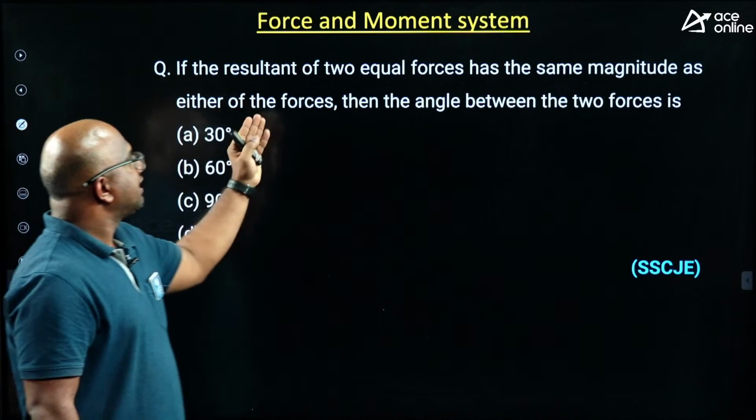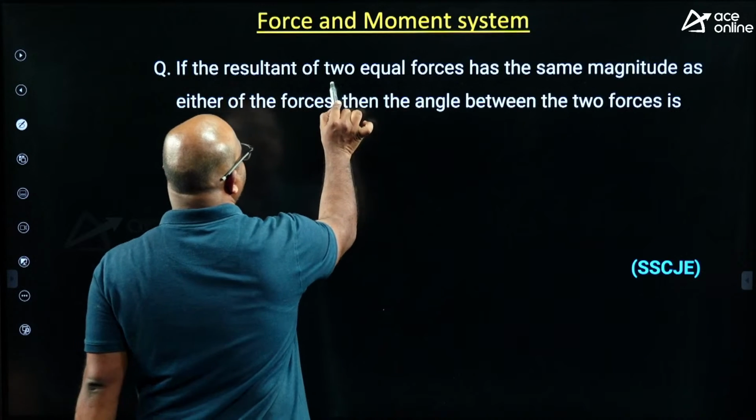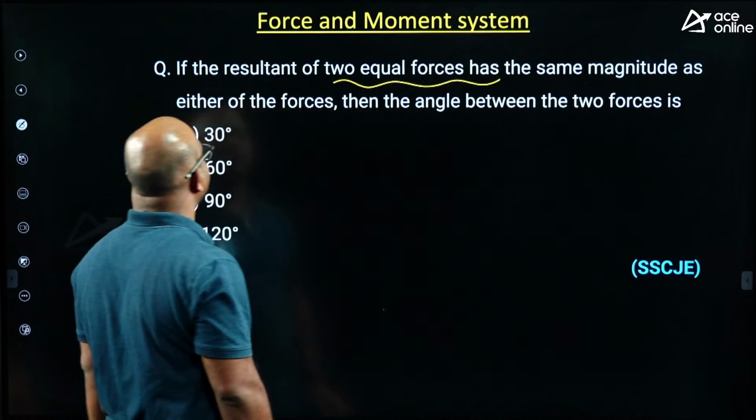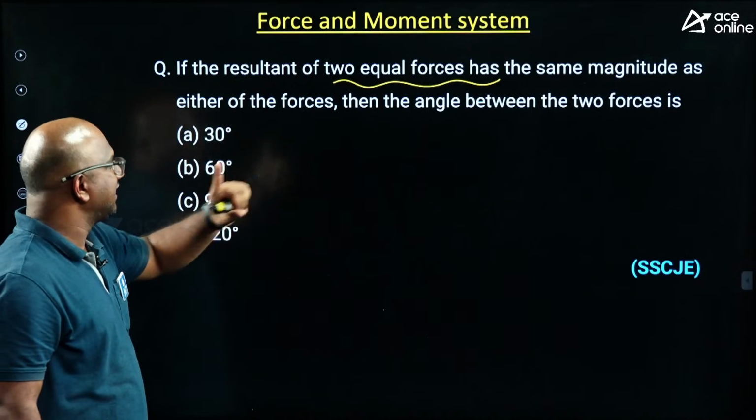Next, if the resultant of two equal forces has the same magnitude as either of the forces, a little tricky question, you please still think of it, guys.